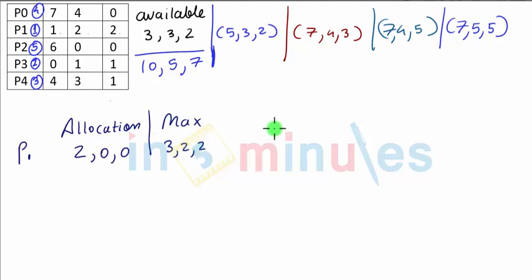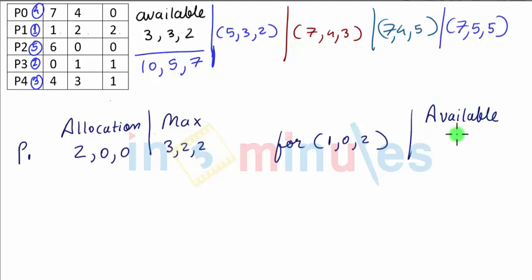What they have asked in this is, if P1 arrives for 1, 0, 2, can this request be granted immediately? We have to keep in mind that available at this instance is also what they have given, that is 3, 3, 2.